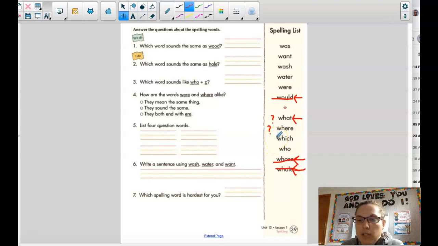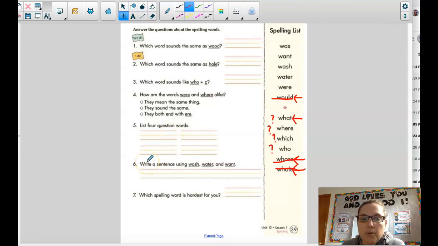Which is also a question word. Which book would you like to read? And who is a question word. Who is your neighbor? There are also some words on the top that could start off a question. Was, you could use to start off a question. Was it your bedtime? And were could also be used to start off a question. Were you going to play with your friend? So pick 4 to type.